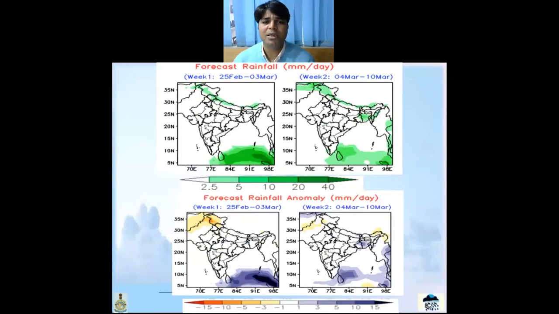This is the rainfall. In week 1 we can see there is deficiency over Jammu Kashmir. Only some patches show above normal or good rainfall over East India and Andaman Nicobar. In week 2, we can see that activity is likely to increase over East India and adjoining Northeast India, including Andaman Nicobar.